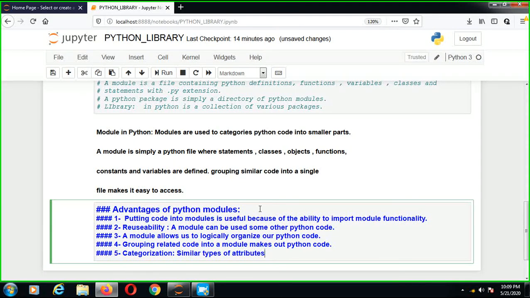Similar types of attributes can be placed in a single module.